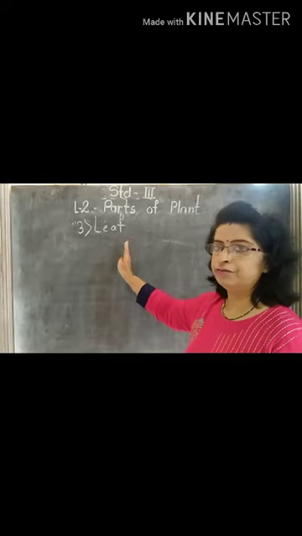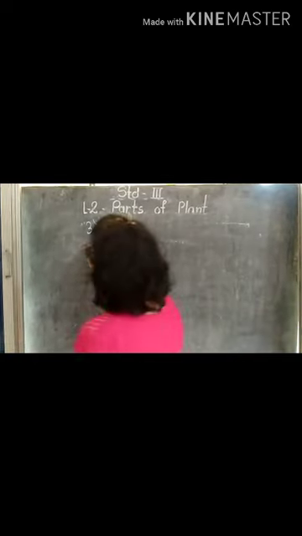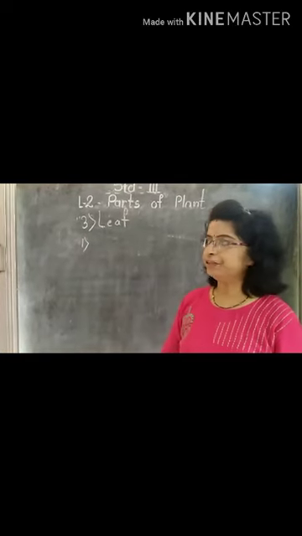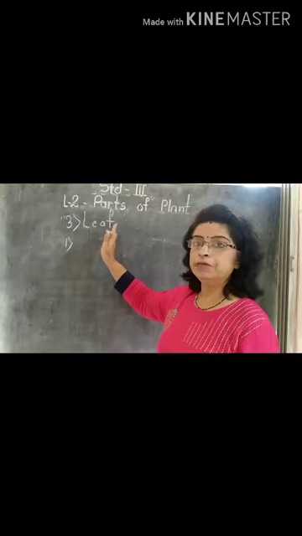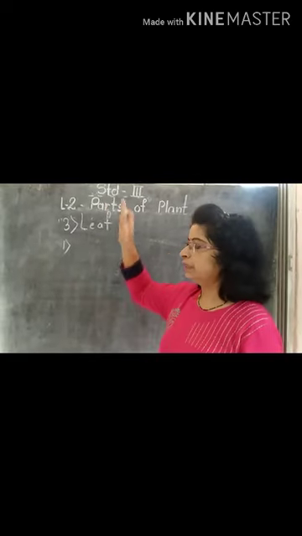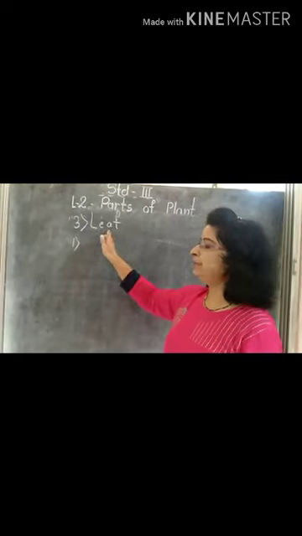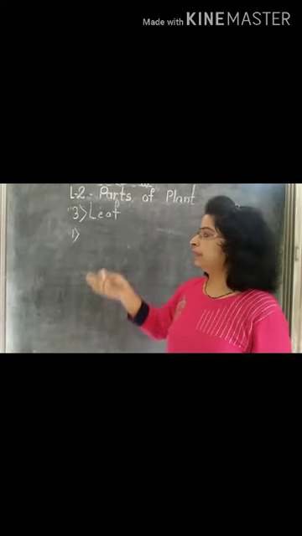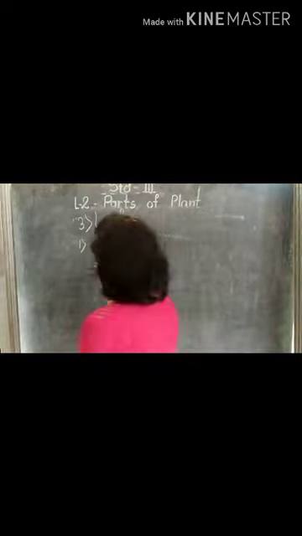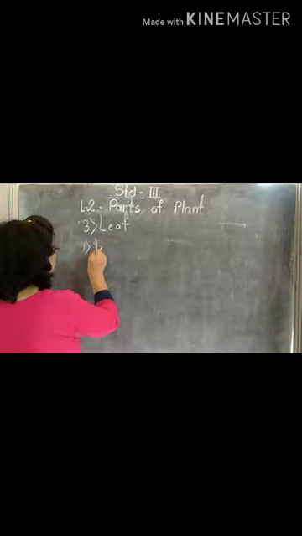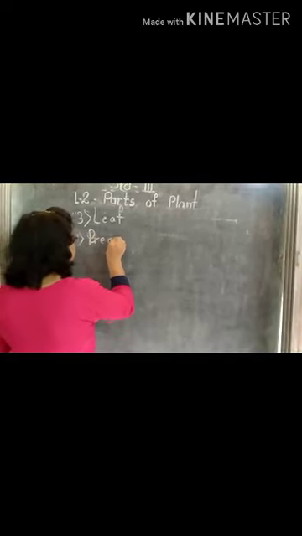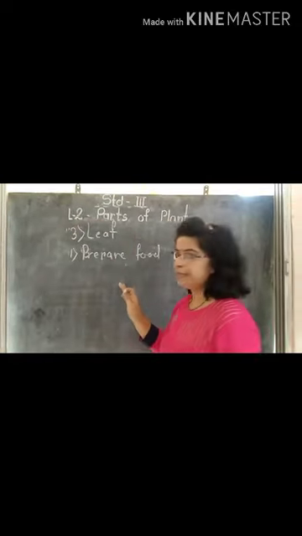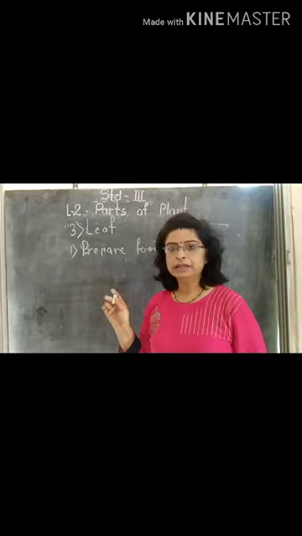Now see what the function of the leaf is. The most important function of the leaf is that the leaf prepares food for the plant. In the whole plant, only the leaf prepares the food. How? In the leaf, stomata are present.